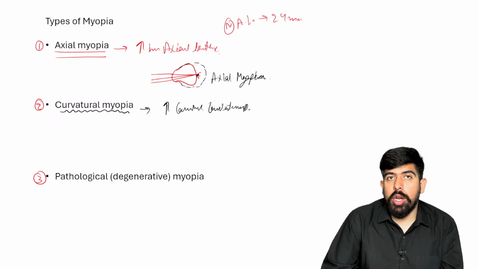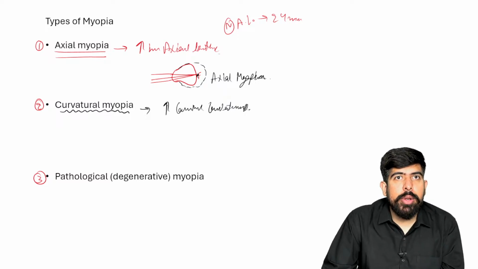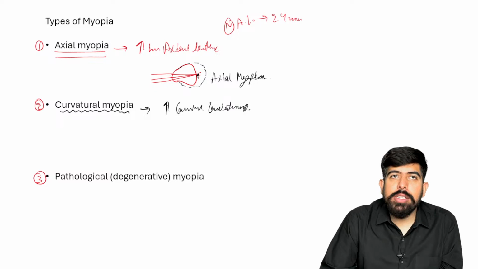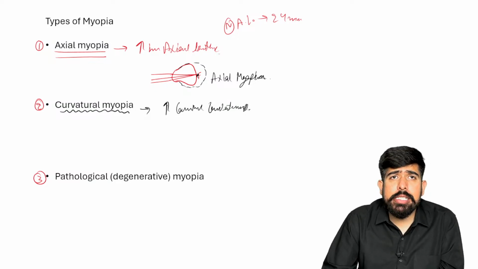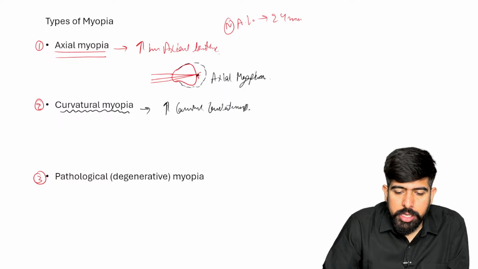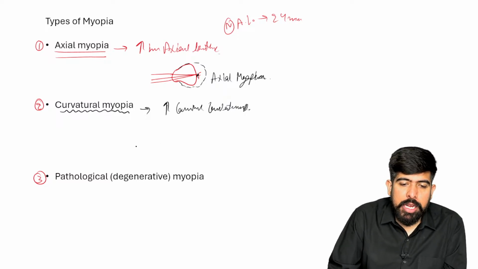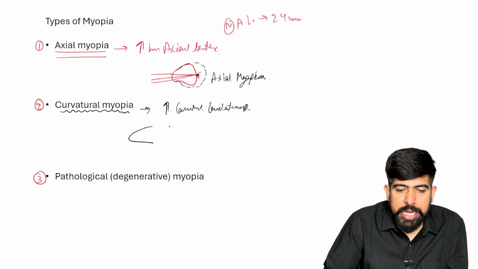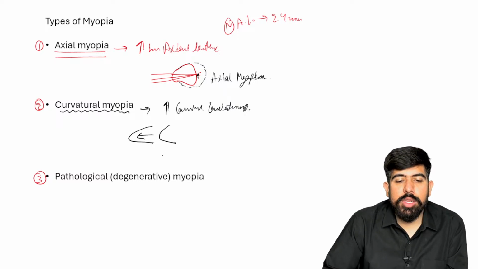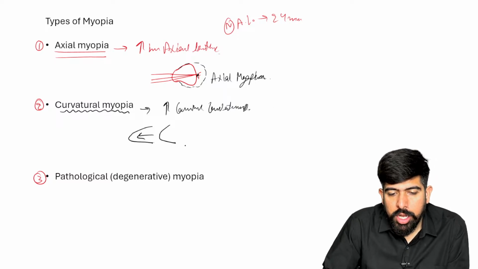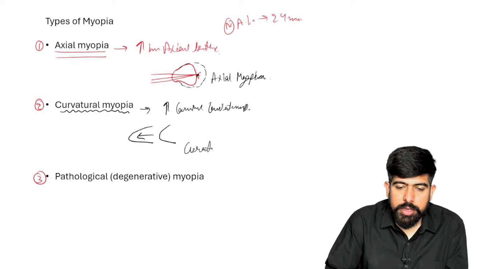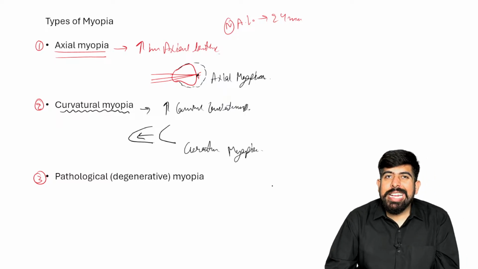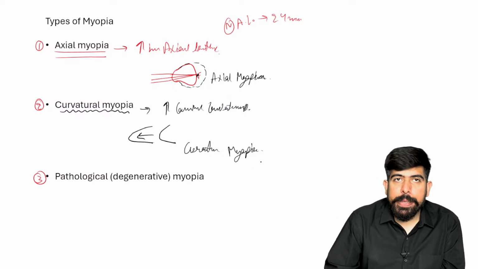So when the curvature of the cornea increases, because of this increase in curvature, there will be an increase in the refractive power. Normal curvature is like that, but if it increases more, it will cause curvatural myopia. So, axial myopia, curvatural myopia.